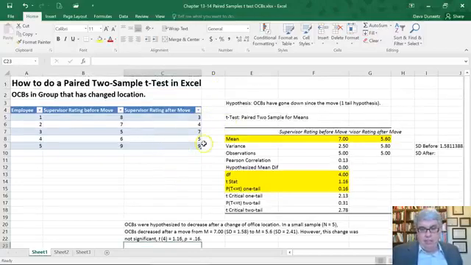All right, so that's how we could report this in APA format, that we performed a 2-sample matched pairs t-test on this small sample to see if the OCBs had gone down. And in the sample, they went down, but the difference wasn't significant.